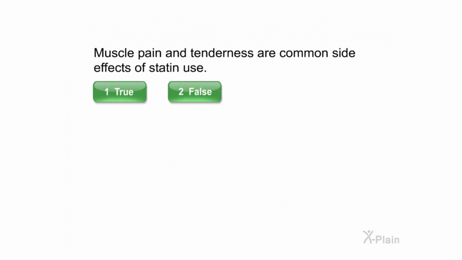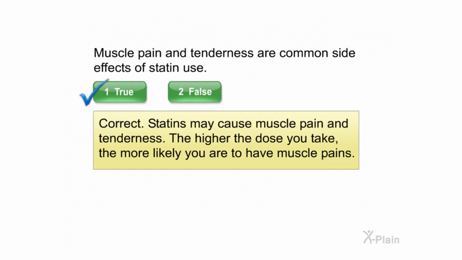Muscle pain and tenderness are common side effects of statin use. Select true or false. Correct. Statins may cause muscle pain and tenderness. The higher the dose you take, the more likely you are to have muscle pains.